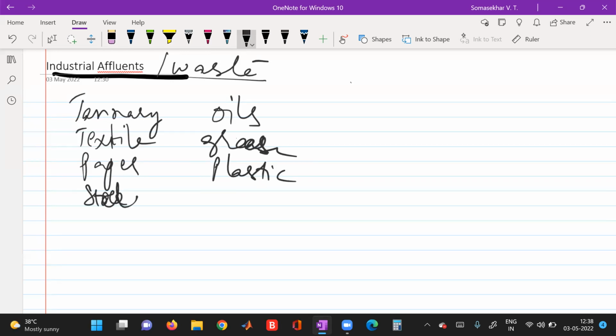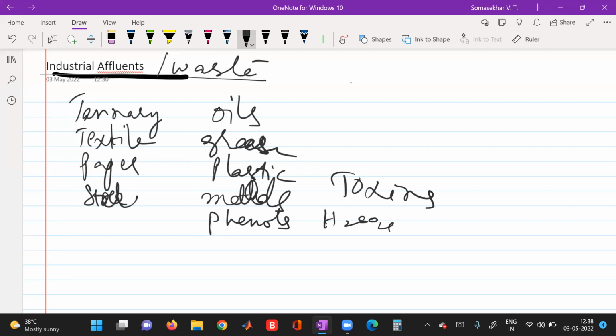Next, metals also we are getting. Next we are getting phenols, H2SO4, toxins. All these are released into the environment, and all these cause serious pollution problems to living organisms, including plants, animals, and human beings.